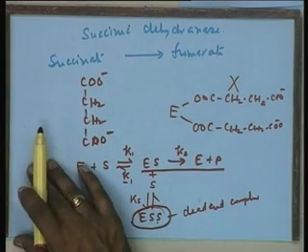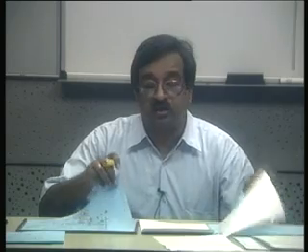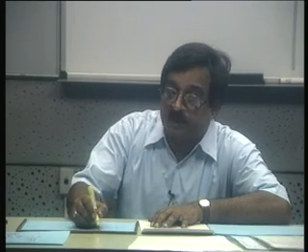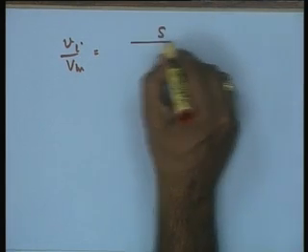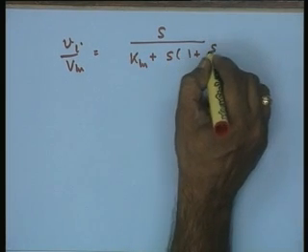That means at the saturation level you are assuming that all the enzyme is bound to the substrate. So, essentially all the enzyme is not bound to the substrate. Here it starts falling; increasing the substrate concentration leads to more of ESS formation, and therefore, on the basis of your equilibrium kinetics, one can write the rate expression of such a system as V over Vm is equal to S upon Km plus S into 1 plus S upon Ks.